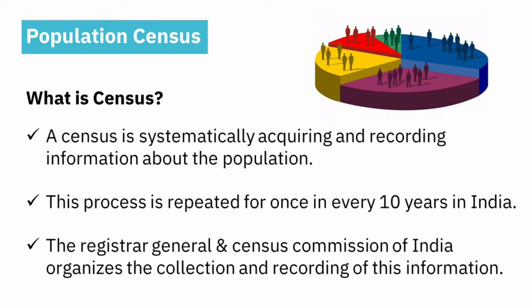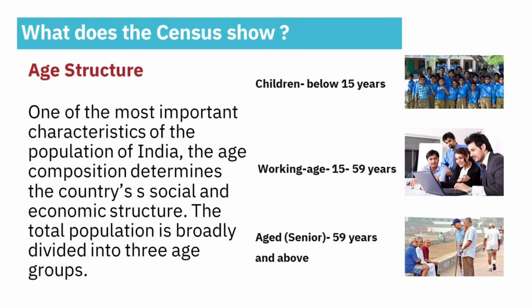Every 10 years the census records information about the people in India. The Registrar General and Census Commissioner of India organizes the collection and recording of this information.